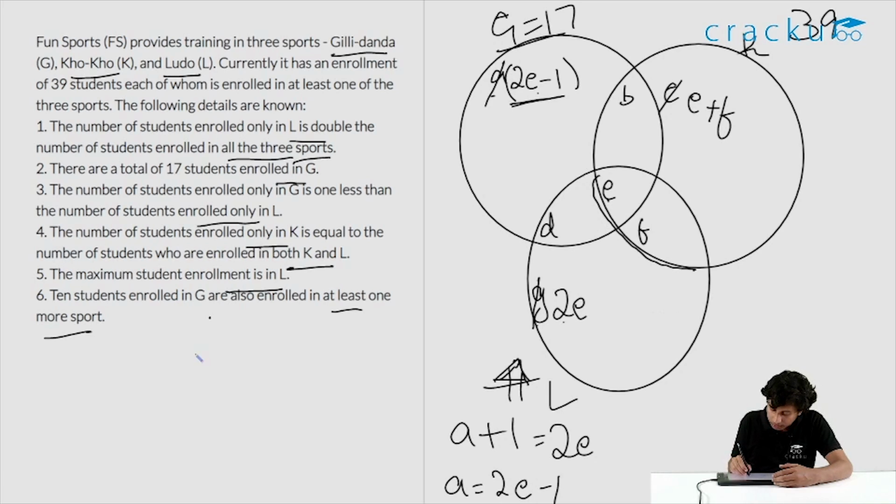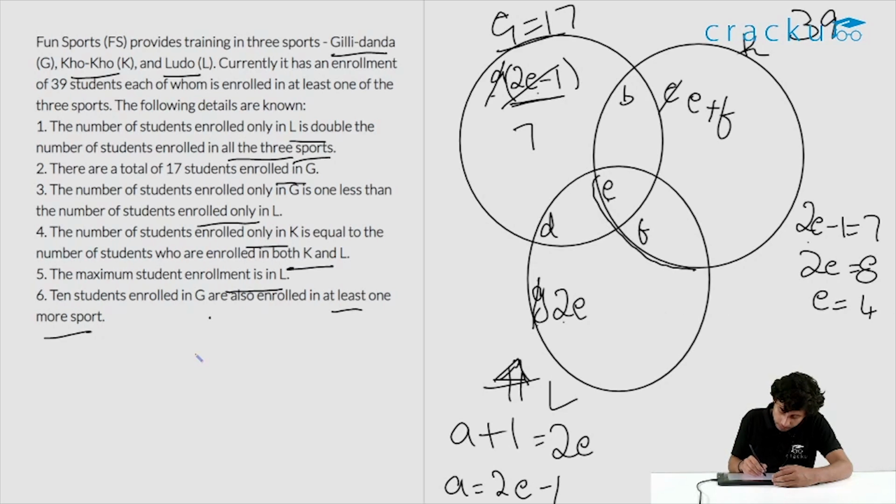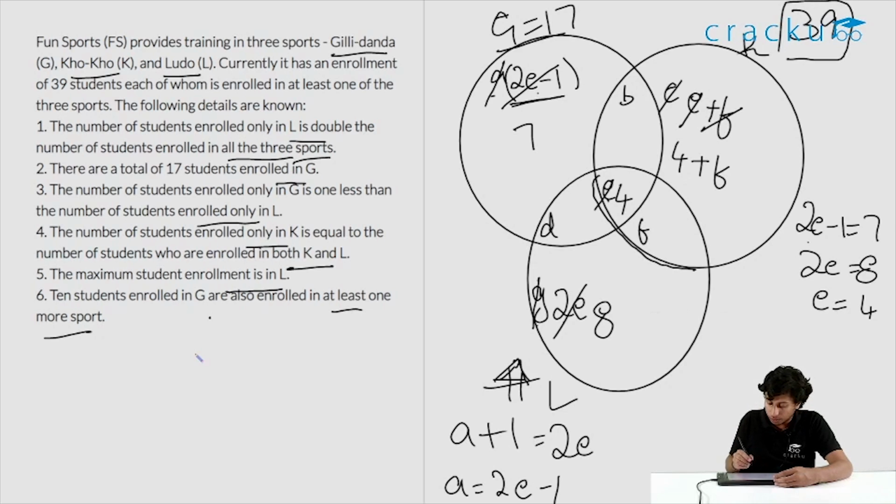So we'll get the information that 2E minus 1 is equal to 7. So from this what we can do, 2E is equal to 8. So we get E is equal to 4. So we'll substitute wherever possible, 2E minus 1, this will write it as 7, 2E will write it as 8, all 3 sports is 4. This will be 4 plus F. Then what else do we have? We also have the information that overall there are 39 students who have enrolled. So and 17 students have enrolled for Gilli Danda. So we can summate these things to get the value of F.